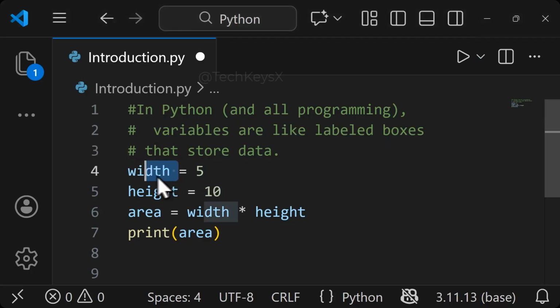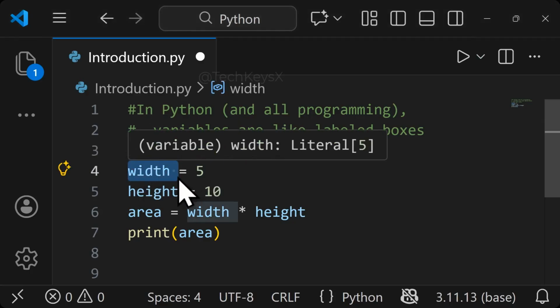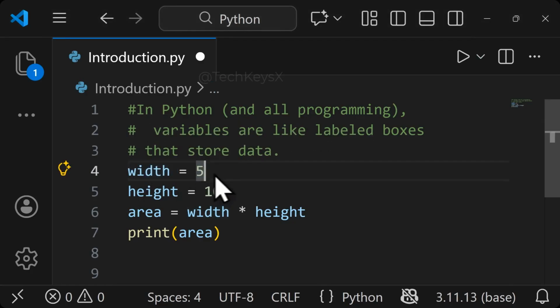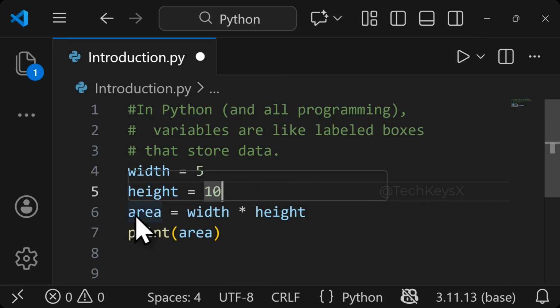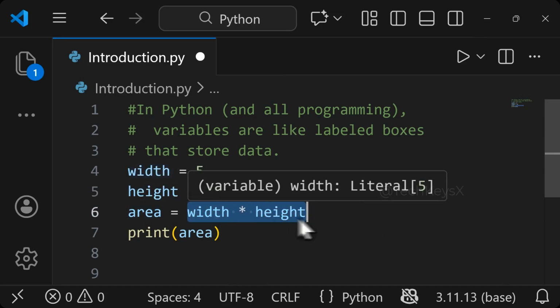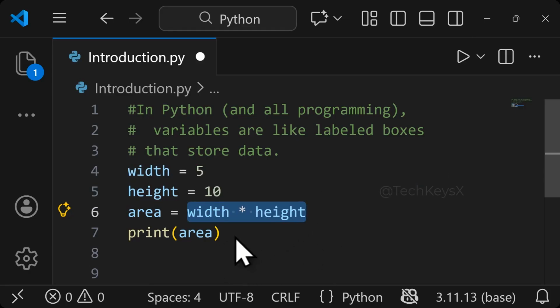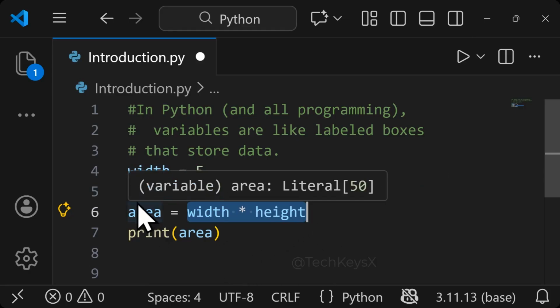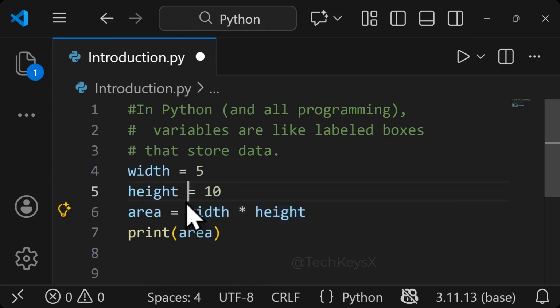For example, I have a variable width, which is just a name, and I have assigned it a value. The value is 5. So width is a variable and I have assigned it the number 5. And then I have height. This is a variable and I assign it the value 10. Then, for example, I want to find the area in my program. So I will multiply width by height and I will get the output as area. This is a variable as well, but its value is what we get from multiplying width by height.